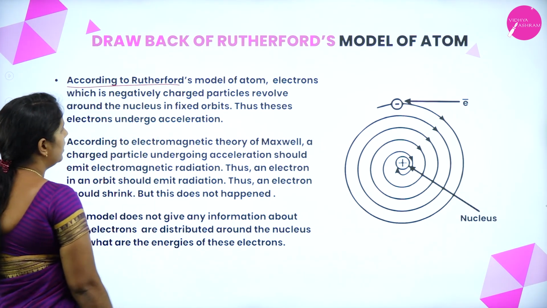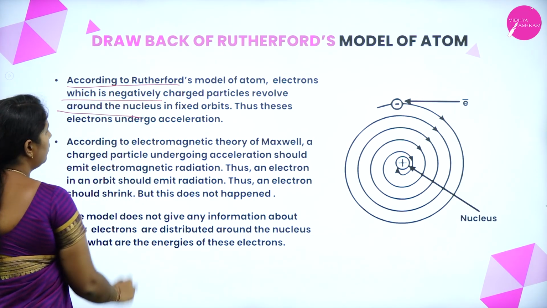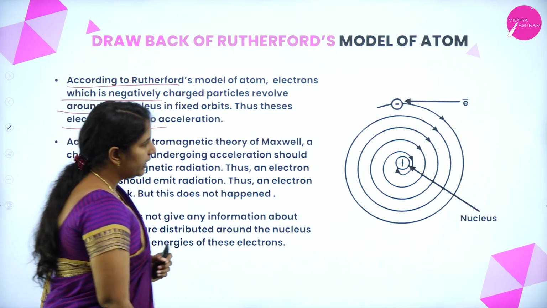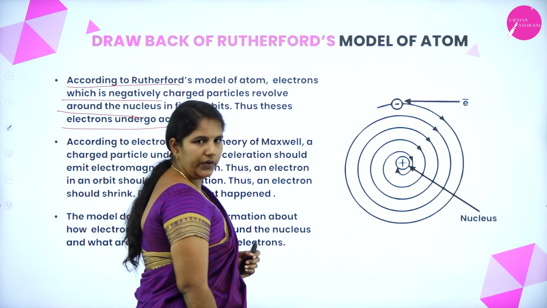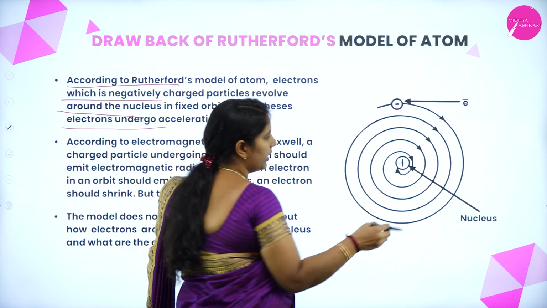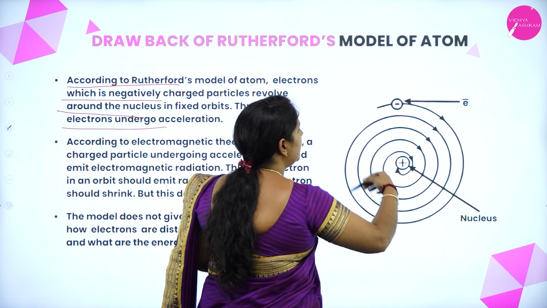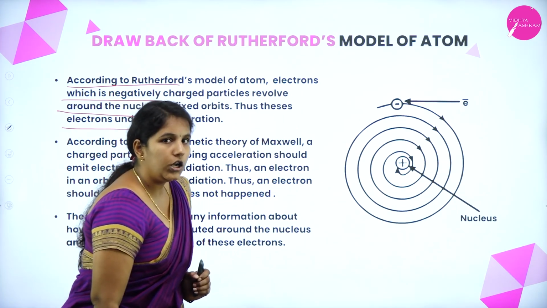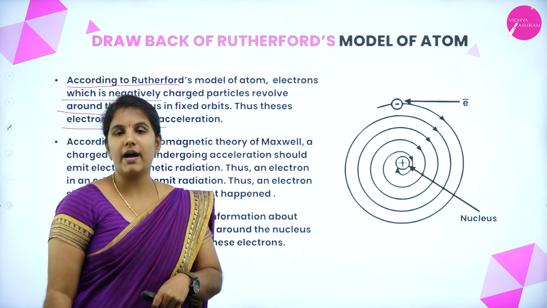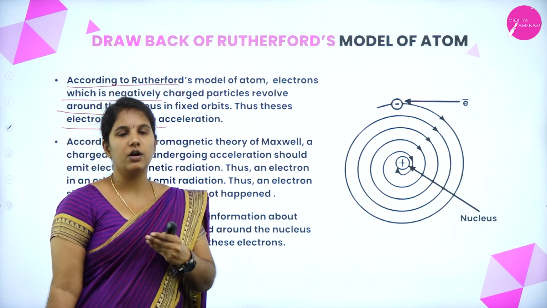According to the Rutherford model of an atom, electrons are negatively charged particles that revolve around the nucleus in a fixed orbit, and these electrons undergo acceleration. He says that at the center there is always a nucleus, and around the nucleus electrons are revolving. If the electrons keep revolving in a circular path, finally they will fall onto the nucleus itself. So actually it makes matter not exist, and this is the biggest disadvantage of the Rutherford model of an atom.